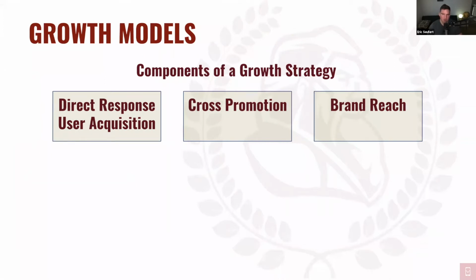So now that we've thought about the different segments of the market, we could think about the different components of a growth strategy, right? If you're trying to grow a game's audience, what are the different tools that you have available? Well, I think there's basically three, right? There's direct response user acquisition, there's cross promo, and there's brand reach. You could also call that general organic reach, the idea being that there's some kind of organic pull.